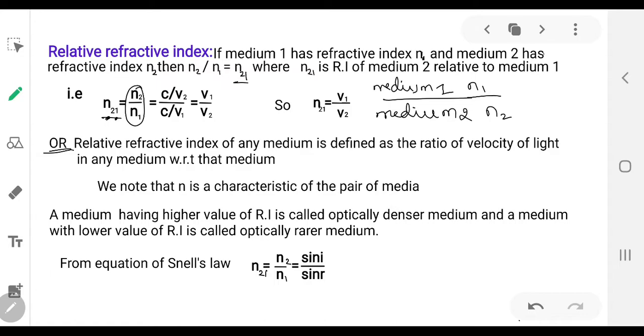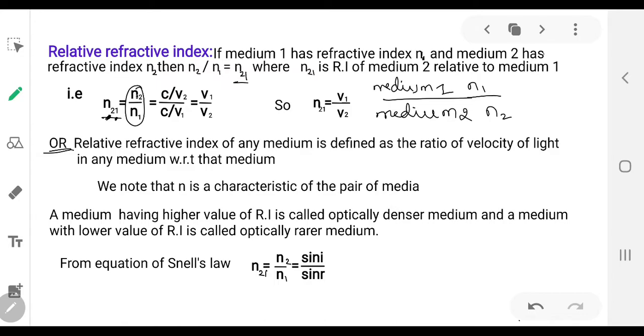It means what happens to the velocity of light in the second medium with respect to the first medium. In the first medium it is something like this. When it enters the second medium, what happens to its velocity? That is the meaning of the refractive index of the second medium with respect to the first medium.